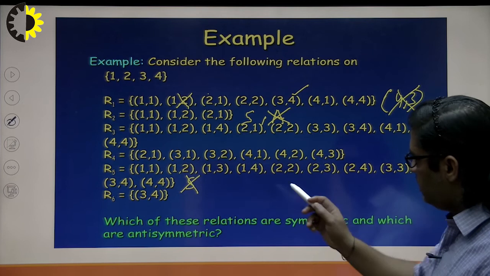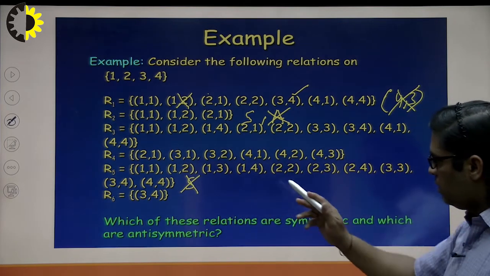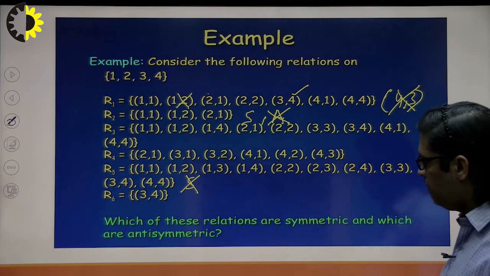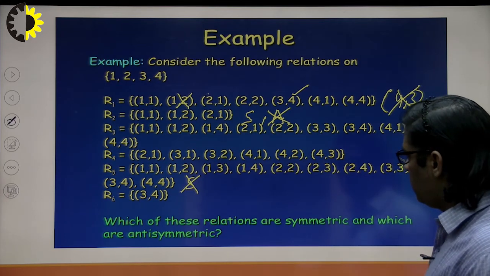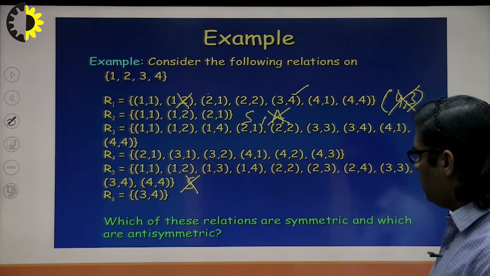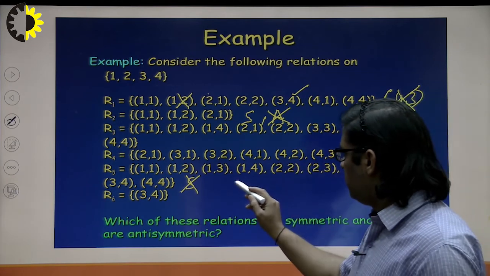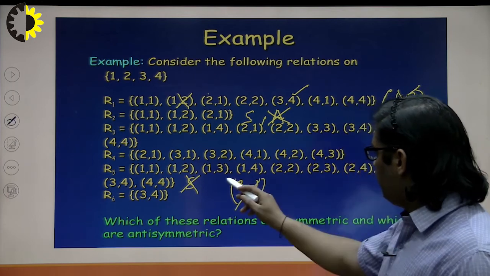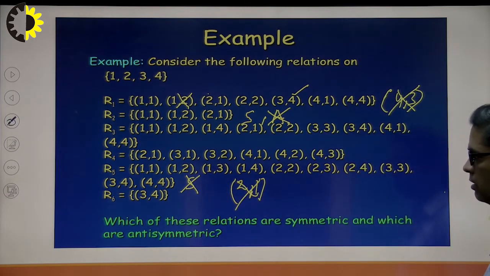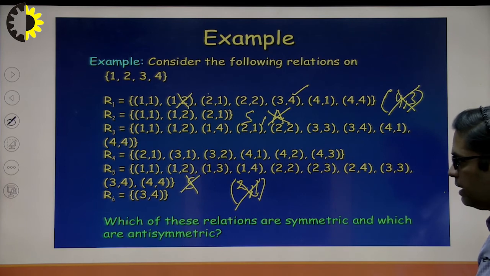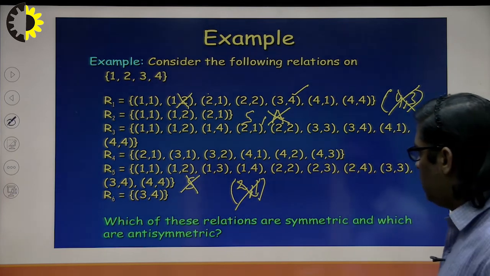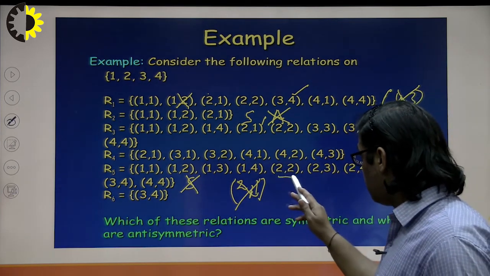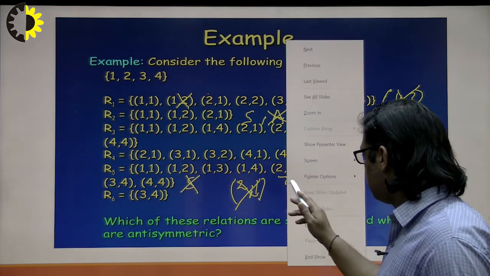In this we can see that 1 comma 1 we have, okay, 1 comma 2 we have, 1 comma 3 we have, 1 comma 4 we have, but I don't have 2 comma 1. If 2 comma 1 is not there, it means it is not symmetric. 3 comma 1 is also not existing, that's why it is also not symmetric. 1 comma 4 is existing, but 4 comma 1 is not existing, not symmetric.